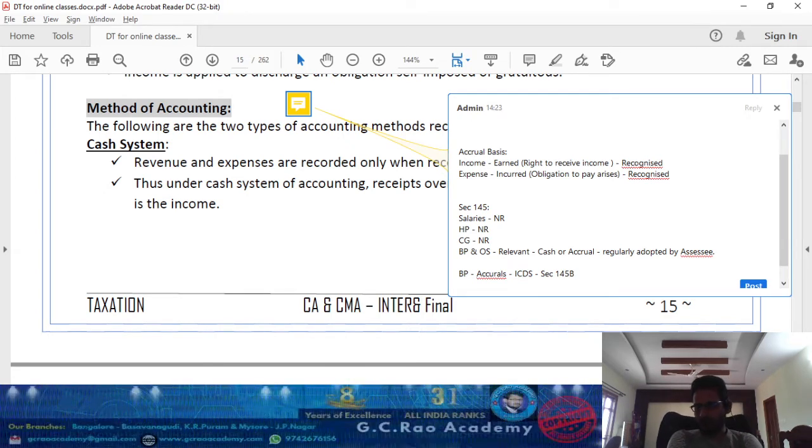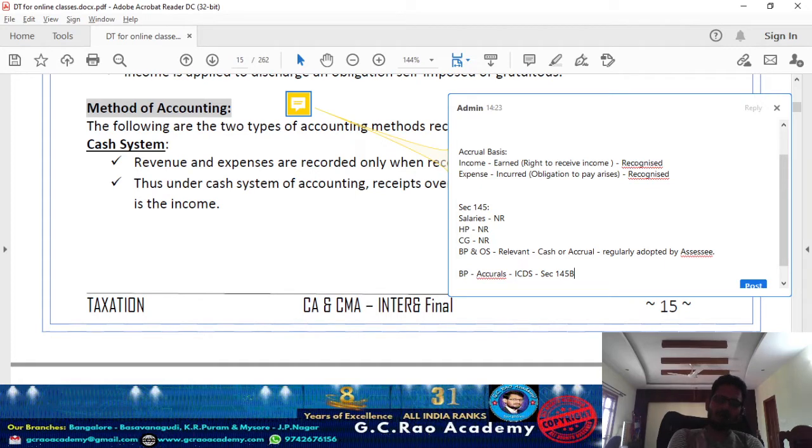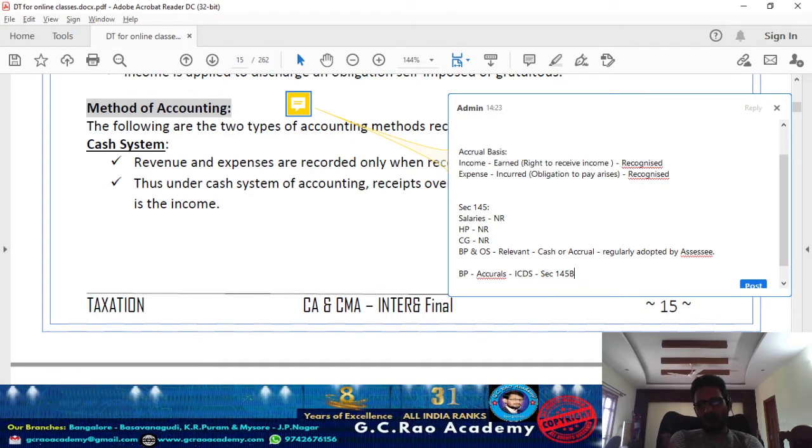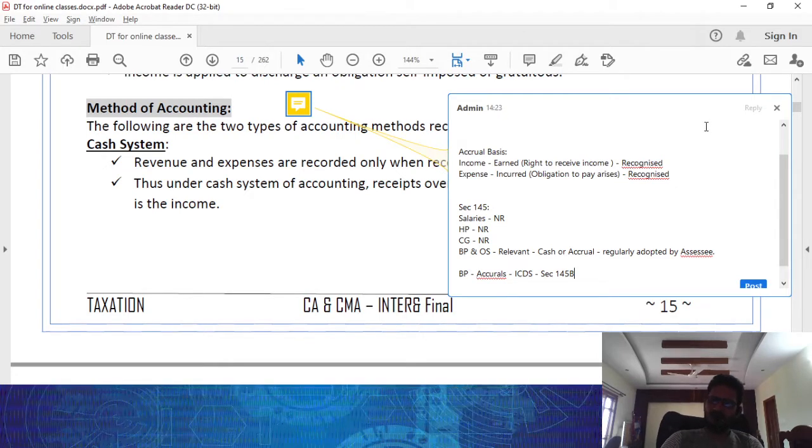Because you are computing income from business or profession and the assessee is following the accrual basis of accounting, you are supposed to compute as per accrual in compliance with all applicable Income Computation and Disclosure Standards issued by the Central Board of Direct Taxes, ICDS 1 to ICDS 10. Strictly complying with those only, you are supposed to compute. Is it clear? Yes or no?